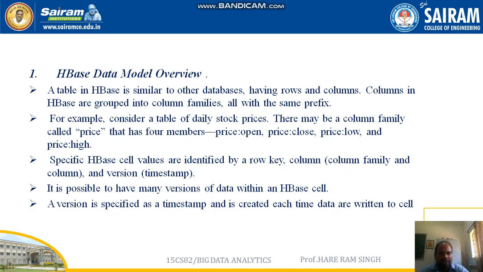A version is specified as a timestamp and is created each time data are written to the cell. A different version can be specified with a different timestamp each time data gets written in the cell.